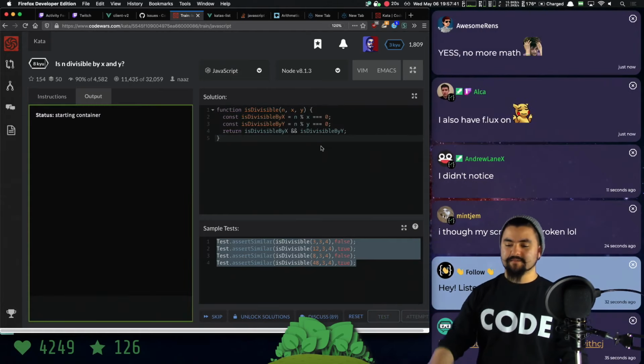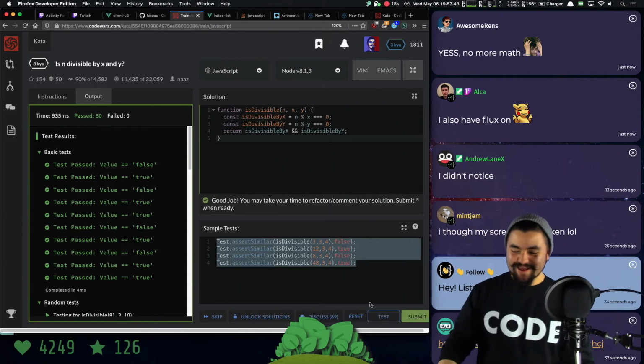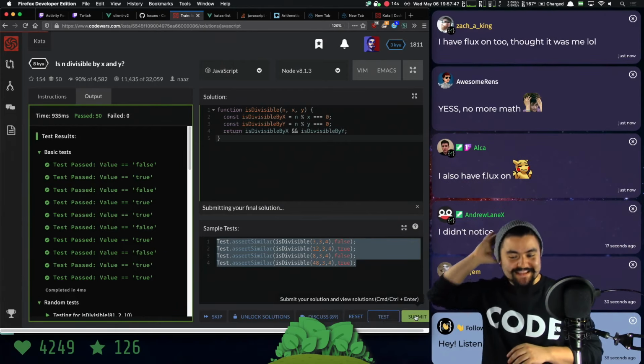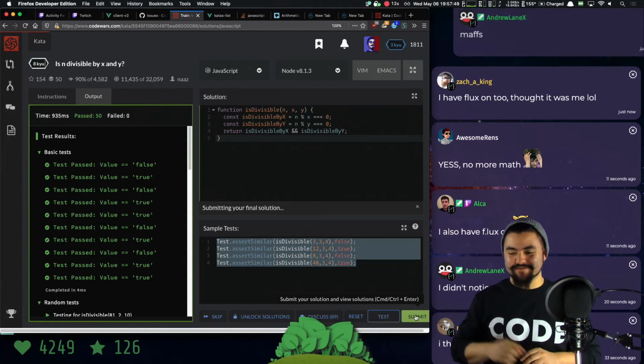Now we're going to attempt... No more math. Yeah, okay. So we're just going to submit this one, and we're going to find a problem that doesn't involve math. So people basically had double Flux if you already had Flux on.